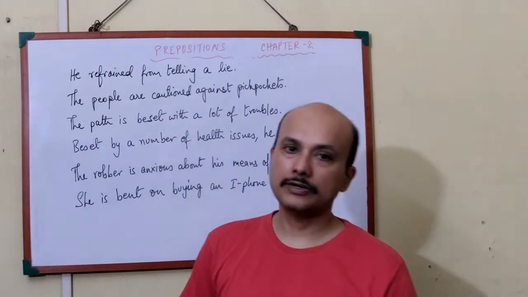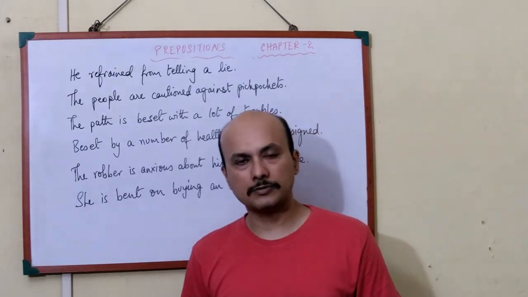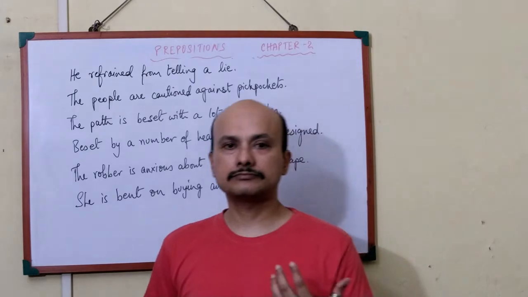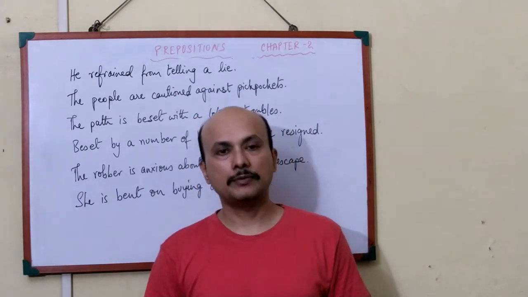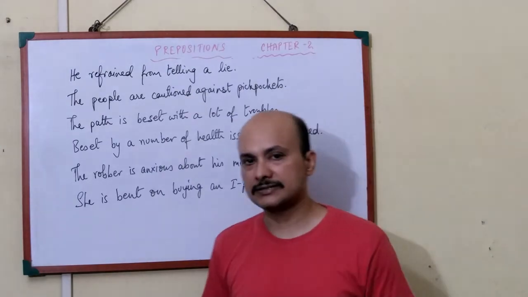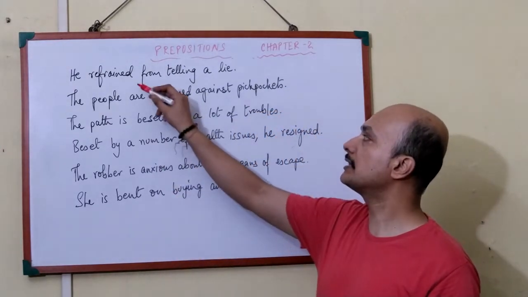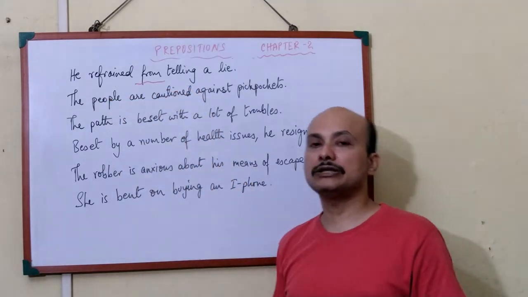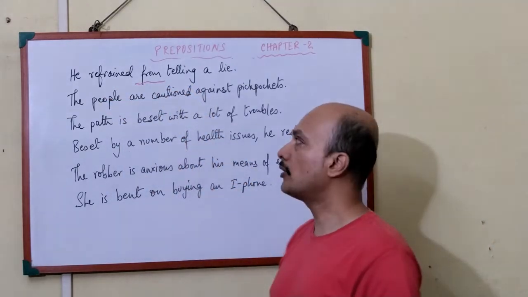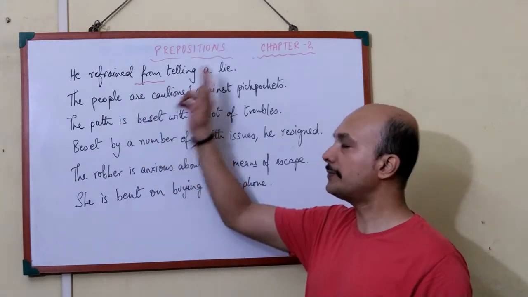Now, I shall be going over a few words followed by prepositions which are very common and commonly mistaken also. So I'll be going over them. There's a number of sentences which I have written. Let's get started. He refrained from telling a lie. After refrained, you will use from. Now, there are other words also, but here in this case, he refrained from telling a lie.